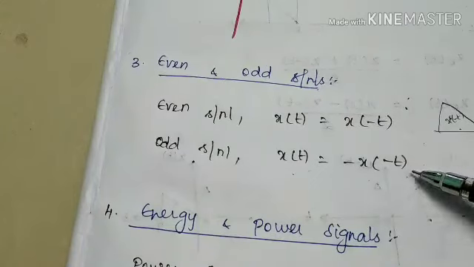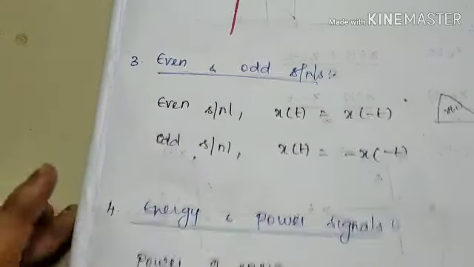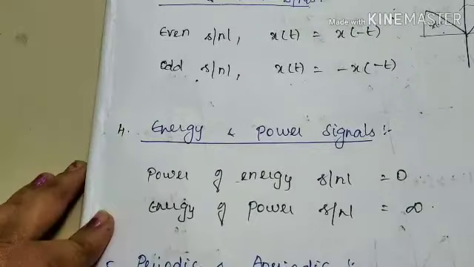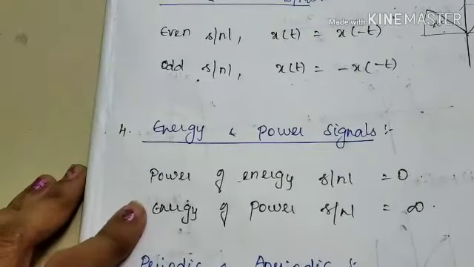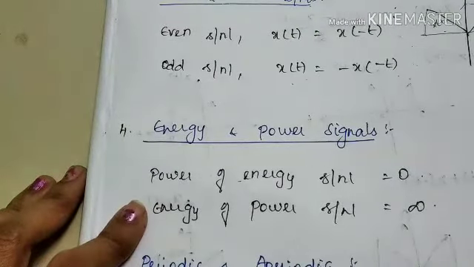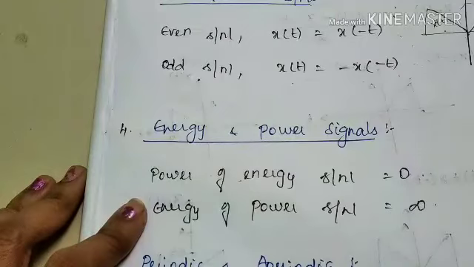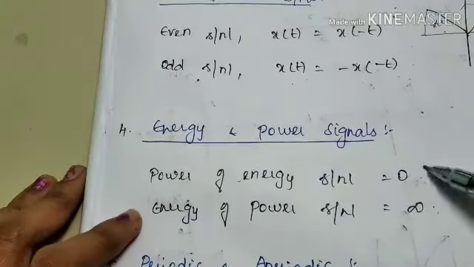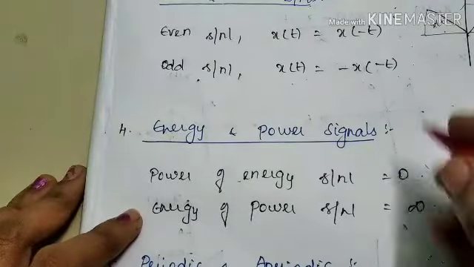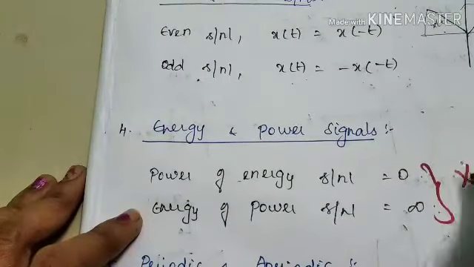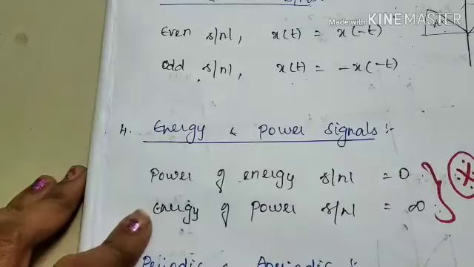Right? Let's go for the fourth type of signal, that is energy and power signal. See, in energy and power signal, it is very simple. An energy signal cannot be a power signal and a power signal cannot be an energy signal. A signal can be of any one type, whether it is an energy signal or a power signal. These 2 points are very important for any kind of competitive examinations of the ECE department. You should remember these 2 points.